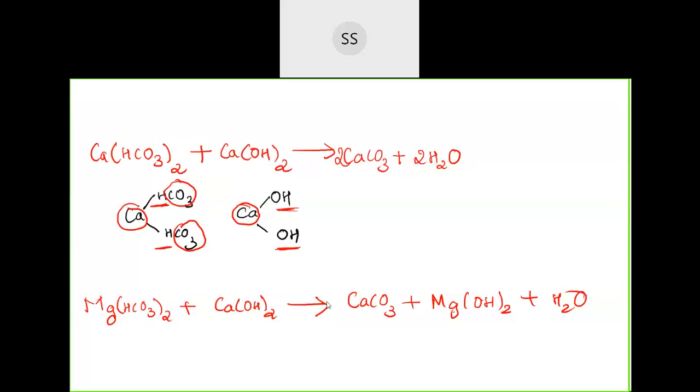Now you can balance it. The first one is already balanced. The second one you can balance. Now see how to balance this. See the number of atoms which are present. How many carbonates are we having here? Two, no? You can see two are there. That means two molecules of calcium carbonate have to be formed. So 2CaCO3 will be formed. If it is 2 calcium, that means here also it should be 2. So it is 2 Ca(OH)2. And one magnesium will combine with one of this.